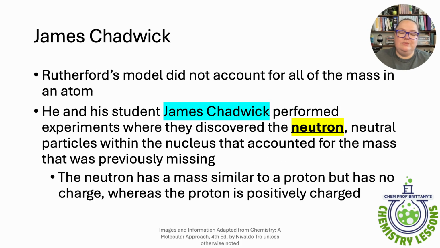And then finally, James Chadwick was his student, actually, that came along and discovered the neutron because he knew that this model that Rutherford had come up with was great, but didn't really account for all the mass of the atom. So our final subatomic particle, the neutron, was discovered by James Chadwick to account for the mass that was previously missing. So our neutrons weigh almost exactly the same as a proton, but it doesn't have a charge on it. Neutrons are neutral.